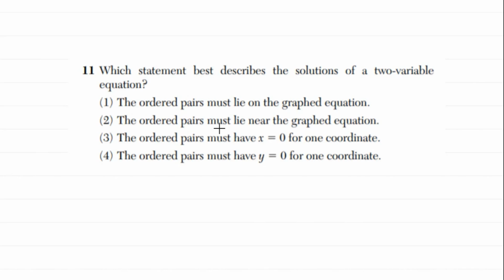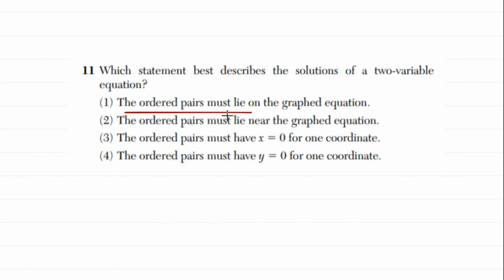That's really tempting. But the graphed equation is, quite literally, all the solution points for a particular equation, if that makes sense. The graph of an equation is all the solution points of that equation. It's all the solutions to that equation. That's what a graph is. So it wouldn't make sense that the ordered pairs would be near it. It would make the most sense that the ordered pair must be on the graphed equation. That would mean it's part of the solution of the equation.